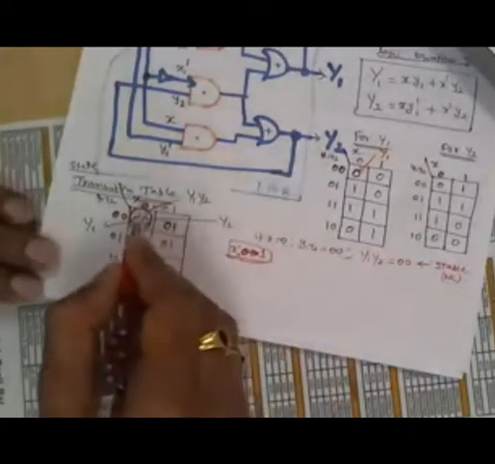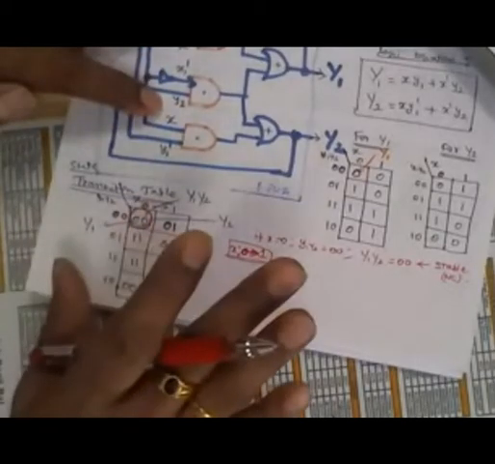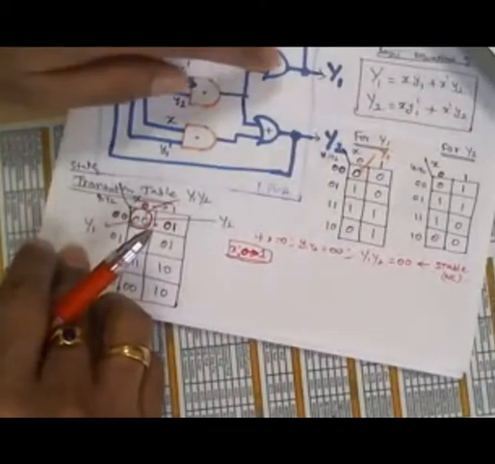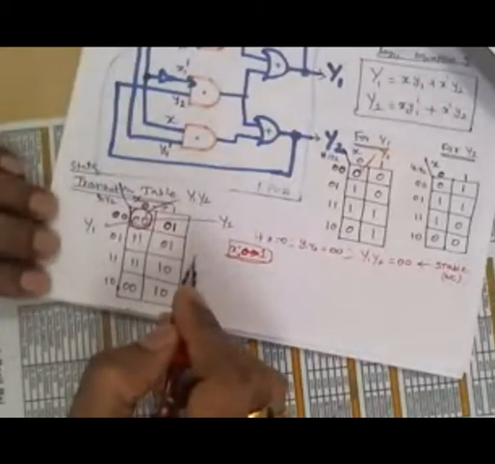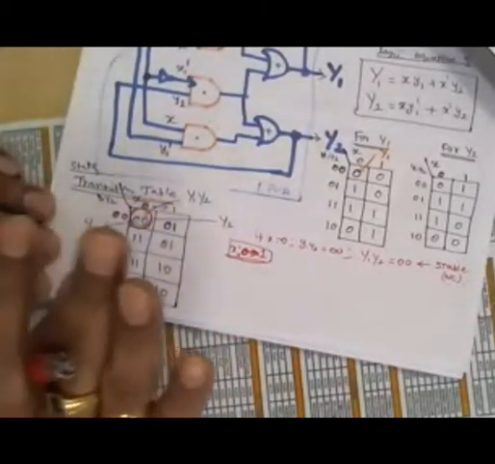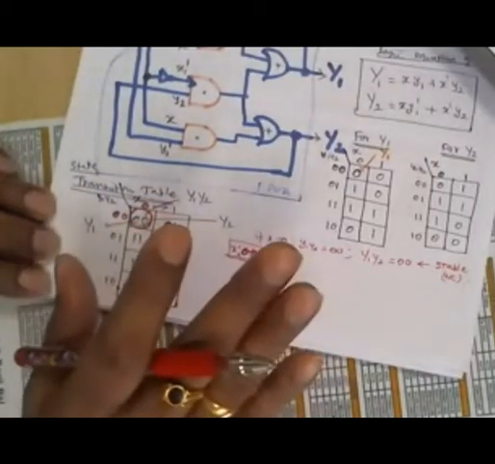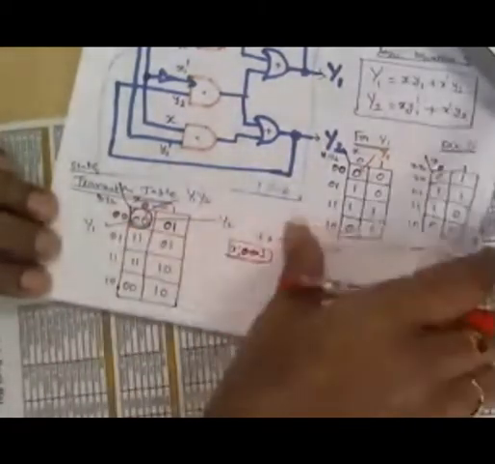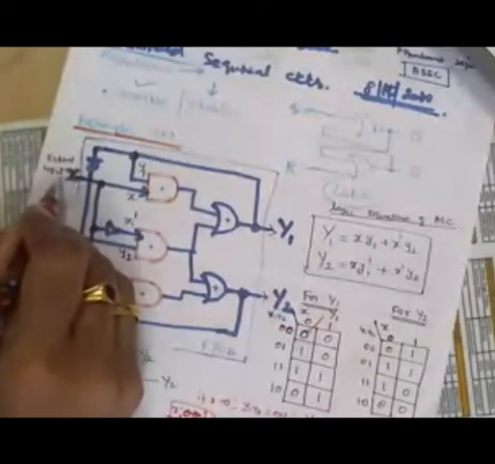In that case, the small y1 and small y2 are still 0, 0, but X is forced to 1. Because of this X change, the capital Y1, Y2 will be 0, 1 now, right? Now we assume that this 0 and this 1 happen simultaneously. Under this assumption we are proceeding further. That means the circuit is functioning here at one instant of time, when I change the X to 1.